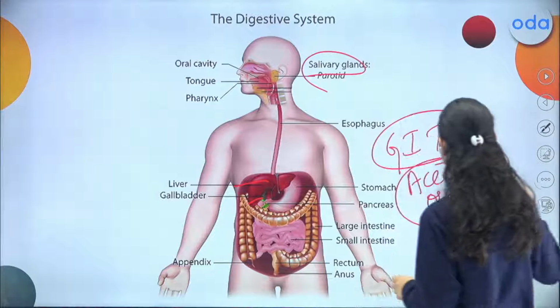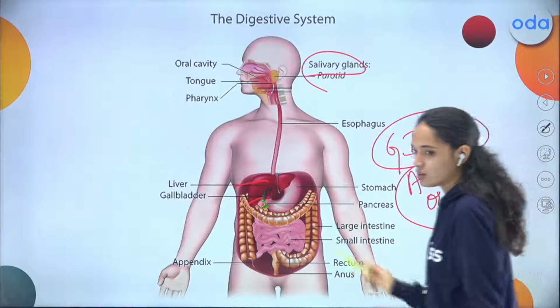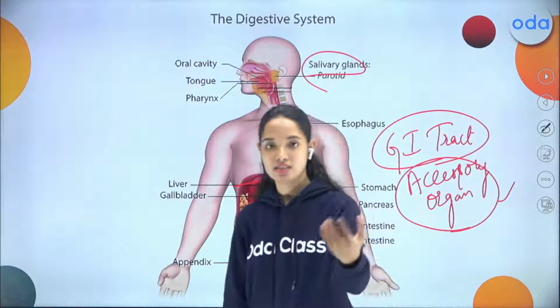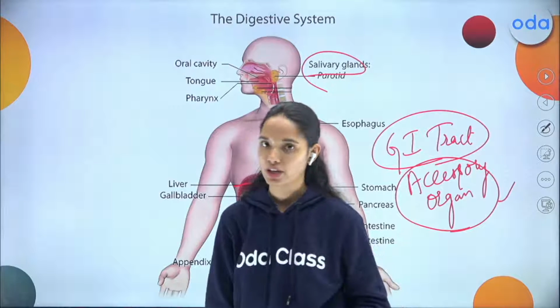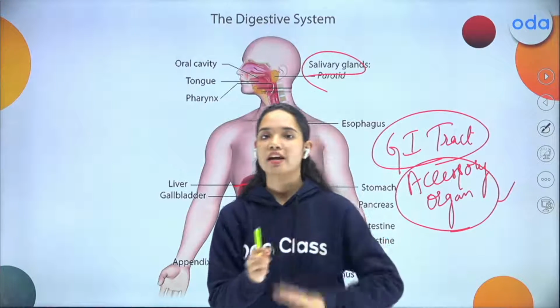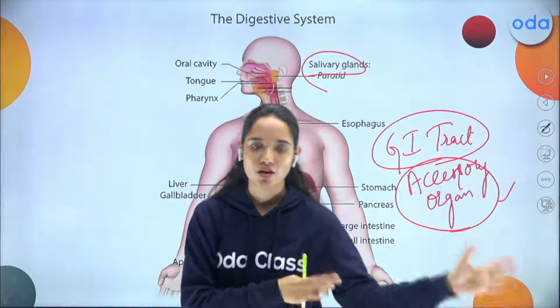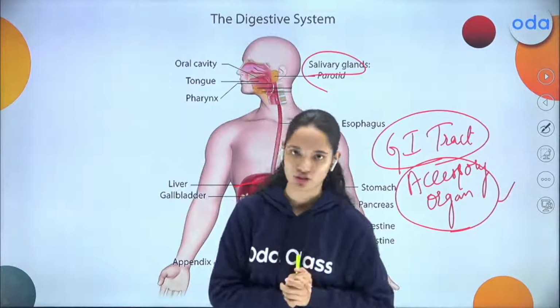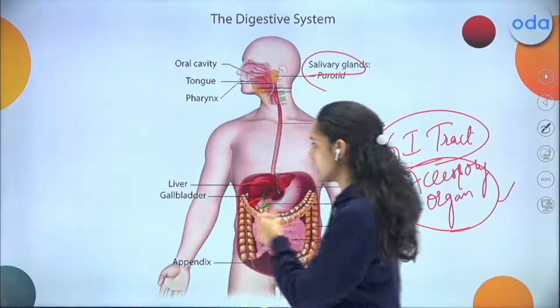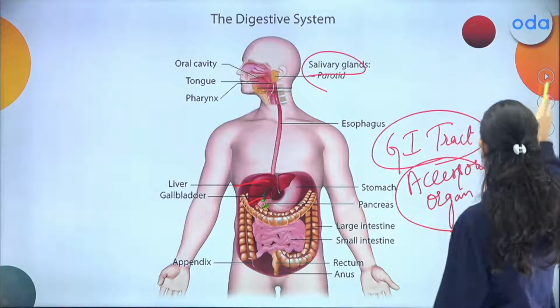Basically, they are the contributing organs. So this is all about the digestive system organs in the human body, and this is how the GI tract takes the help of accessory organs and completes the process of digestion. Okay, this was a basic revision for all of you.